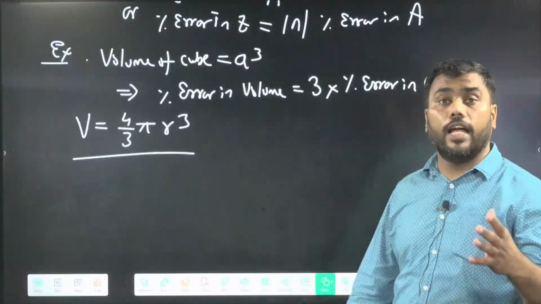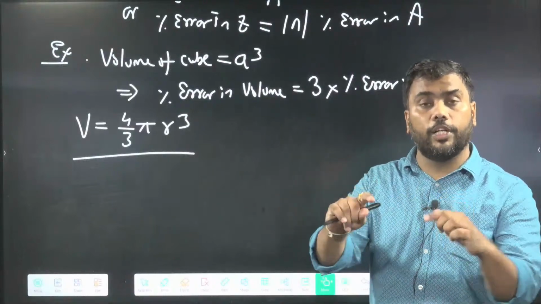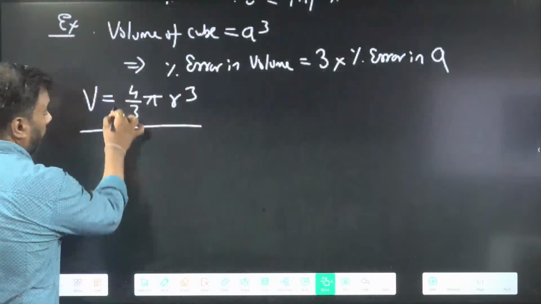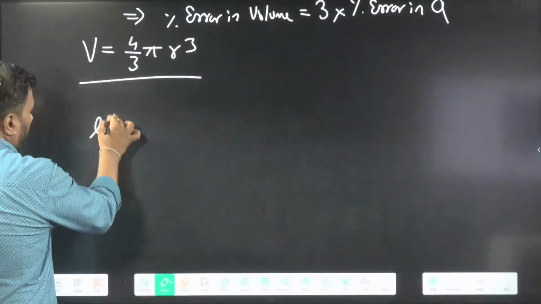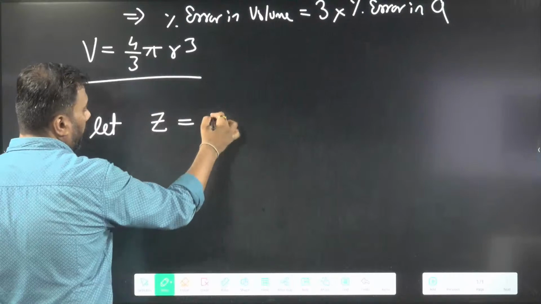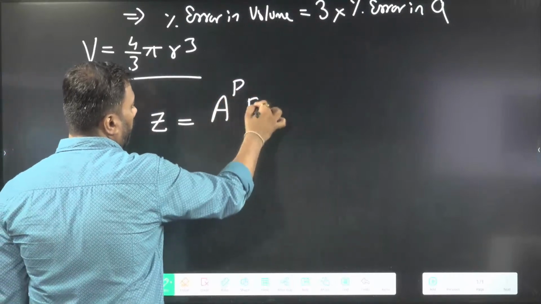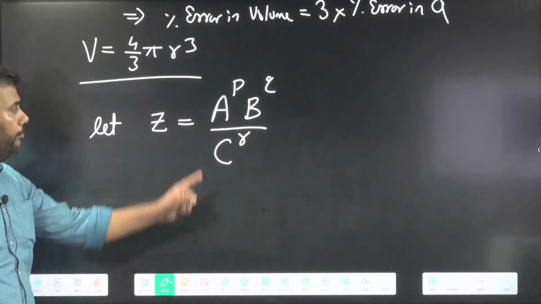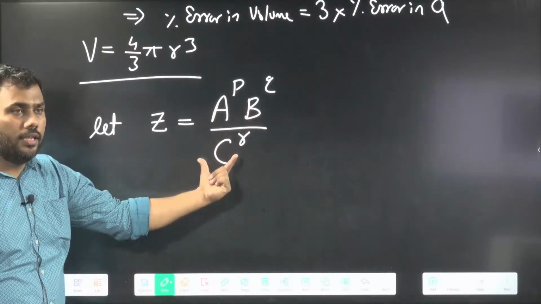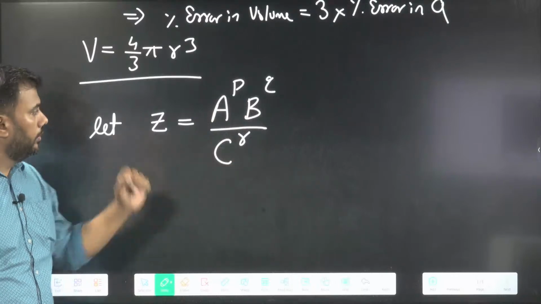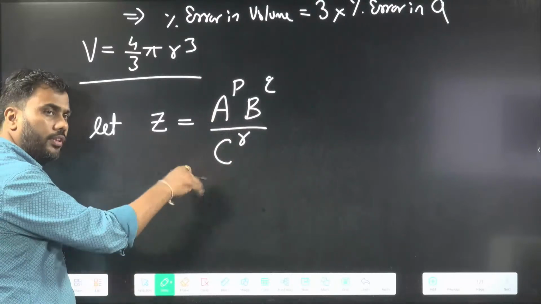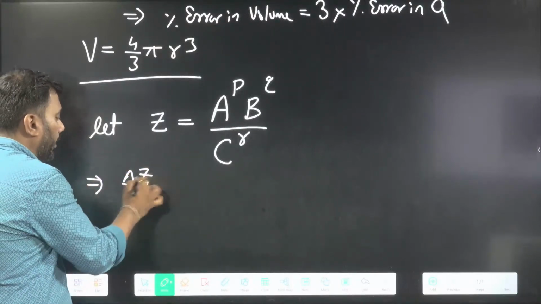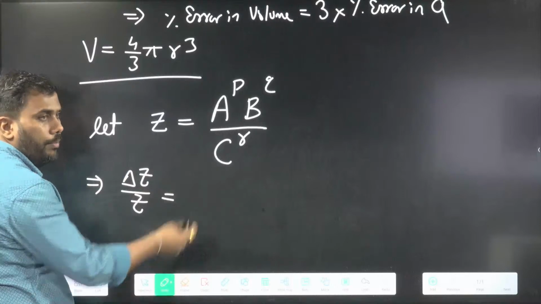Sometimes we have an expression in which power, multiplication, division, all is there. A combination. For example, let physical quantity Z be A to the power P, B to the power Q, C to the power R. Multiplication of powers of A and B is there and division by power of C is there. Now I will apply power rule, division rule, multiplication rule together. So I will write relative error in Z by power rule.